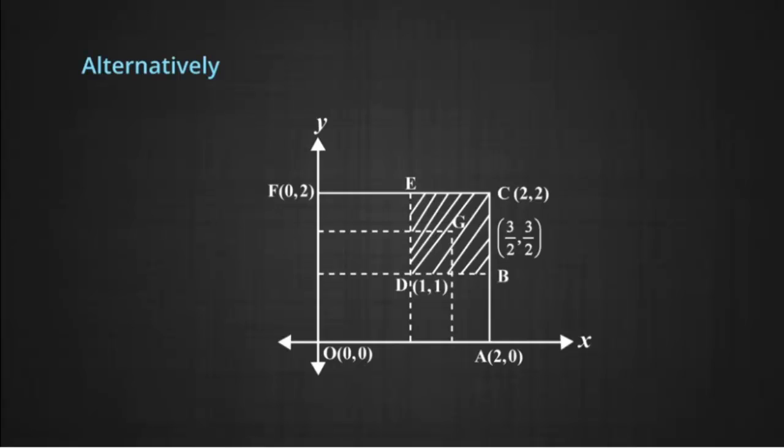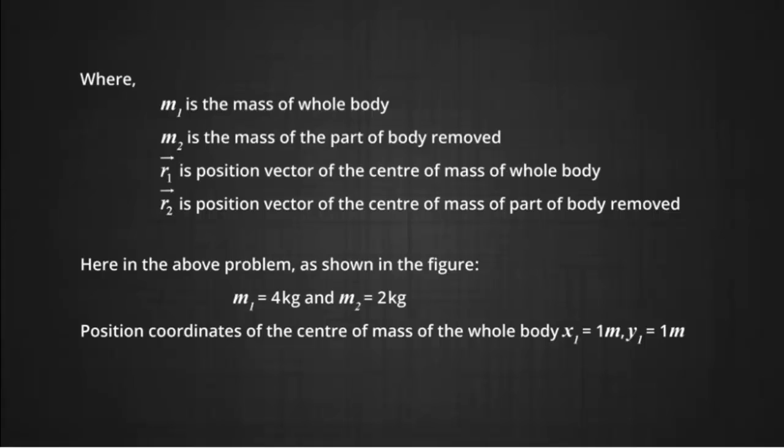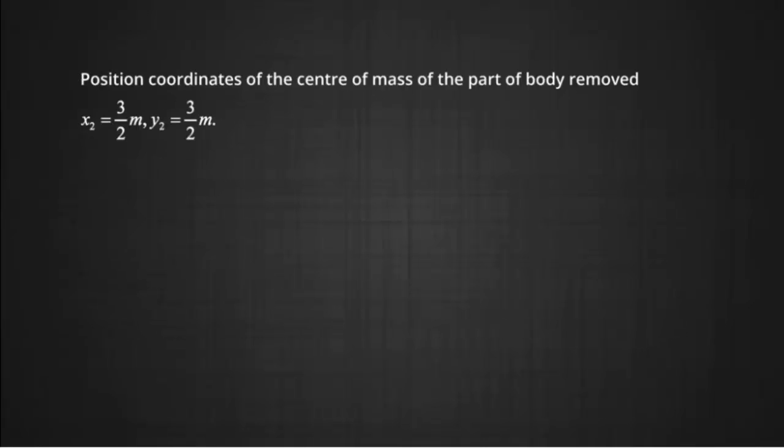In the given problem, we have m1 = 4 kg and m2 = 1 kg. Position of the center of mass of the whole body is x1 = 1 meter, y1 = 1 meter. Position coordinates of the center of mass of the part removed are x2 = 3/2 meter and y2 = 3/2 meter.